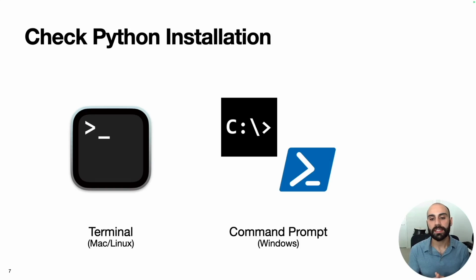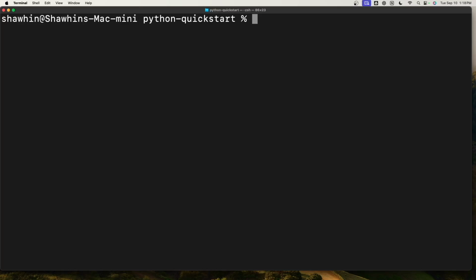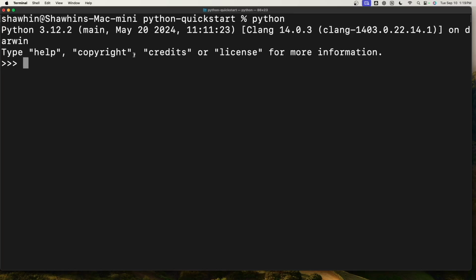If you're on Mac or Linux, you can do this through the Terminal app, or if you're on Windows, you can do this via command prompt or even PowerShell. I can show you what that looks like real quick. Here we have Terminal opened up, and I'm simply just going to type in Python. If I do that, we can see the Python version that we're using and has some basic instructions. With this, we are in Python right now, and we can go ahead and start coding.